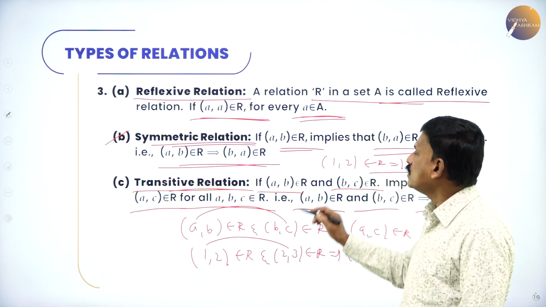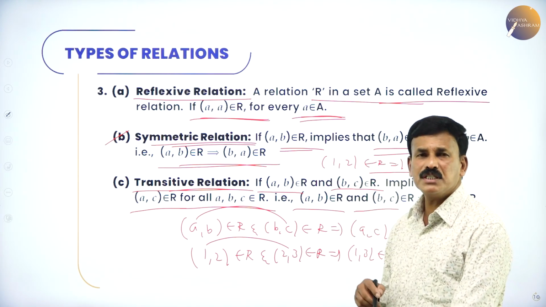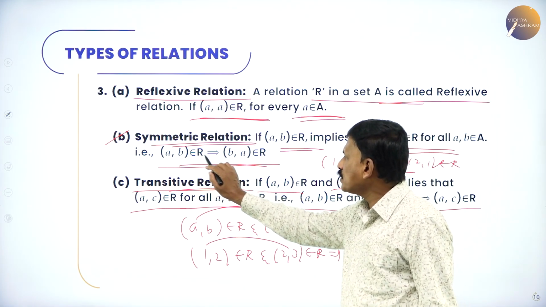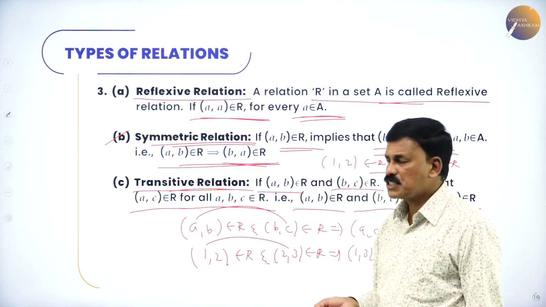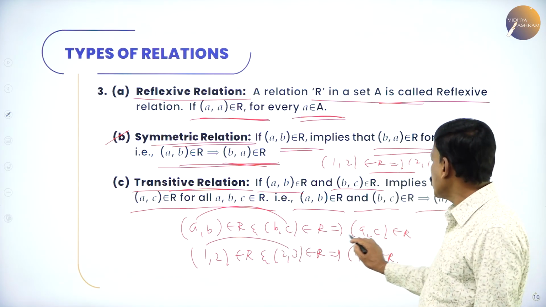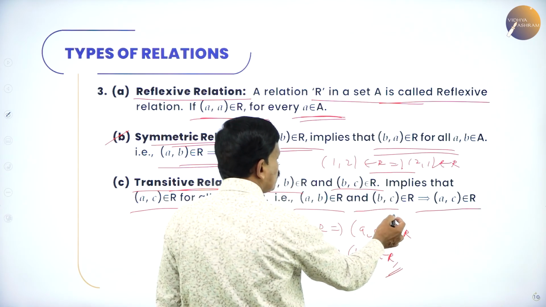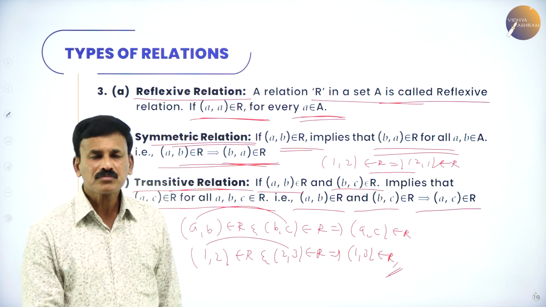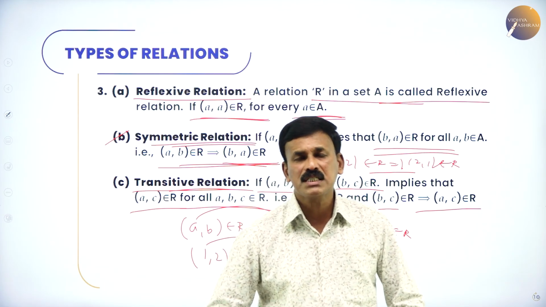transitive relation. So the very important types of relations are: reflexive relation, (a, a) belongs to R. Symmetric: (a, b) belongs to R implies (b, a) also belongs to R. Third one is the transitive: (a, b) belongs to R and (b, c) belongs to R implies (a, c) also belongs to R. Then it is called transitive.